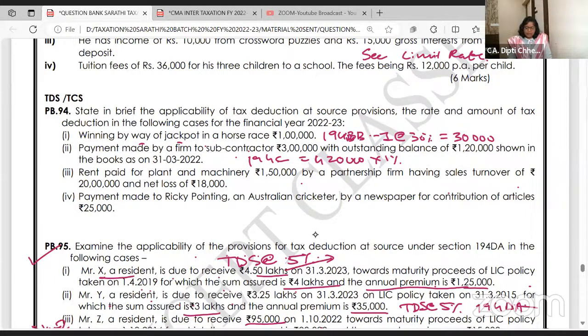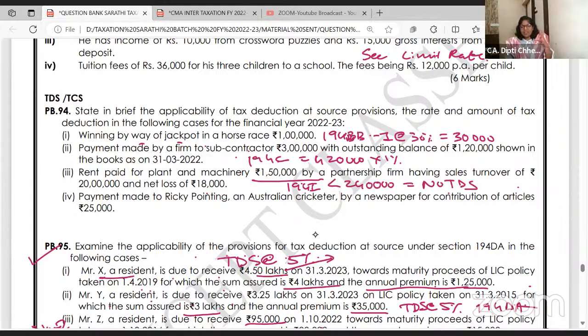Rent paid for plant and machinery is 1,50,000 by a partnership firm, where turnover is 20 lakhs and losses 18,000. Okay, so rent is paid 1,50,000 by a partnership firm. Is it less than 2,40,000? What is the limit for 194I? Rent paid for plant and machinery, furniture and all should exceed 2,50,000. So this is not exceeding, so no TDS.